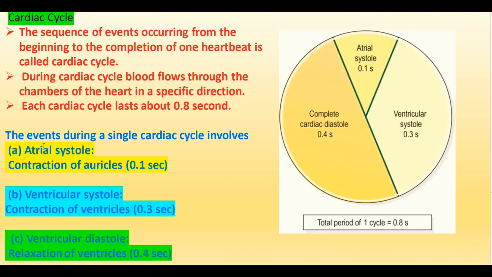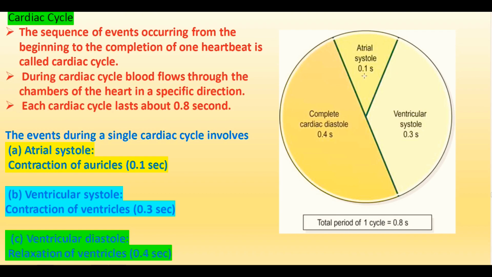Now let us see the events during a single cardiac cycle. The first event is atrial systole, when the auricle contracts, which lasts just 0.1 seconds. When the atrium is filled with blood, it starts contracting, initiated by the pacemaker.